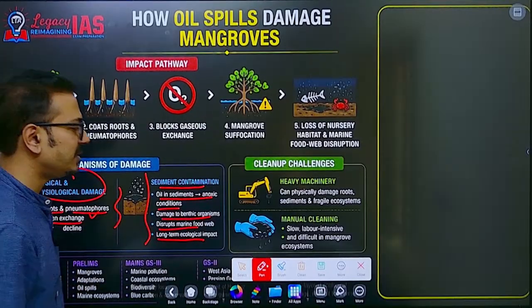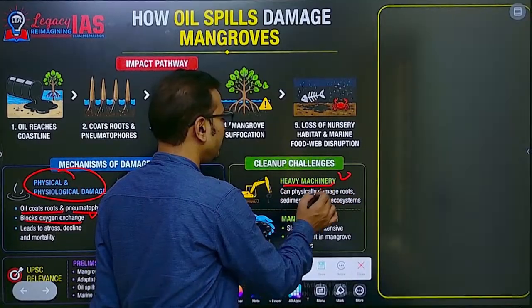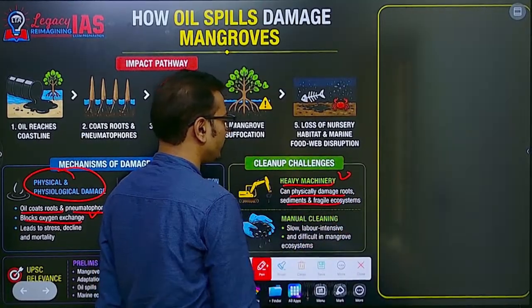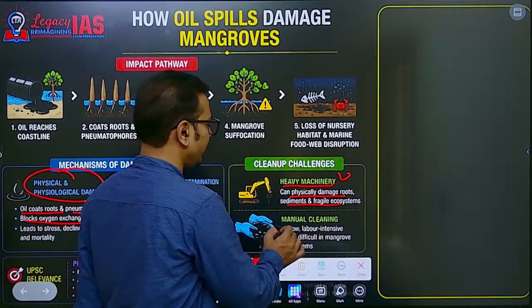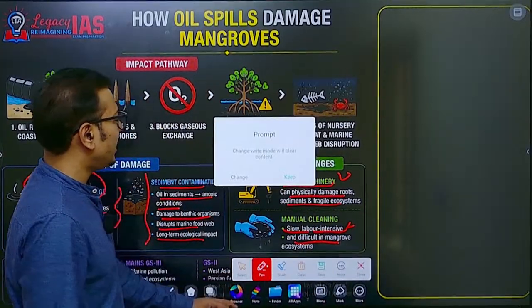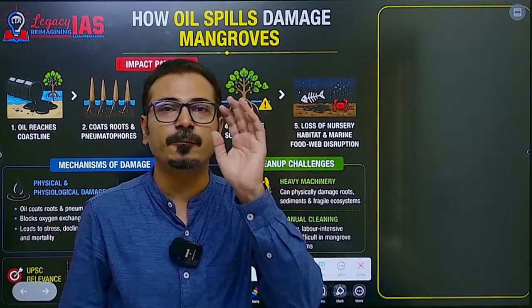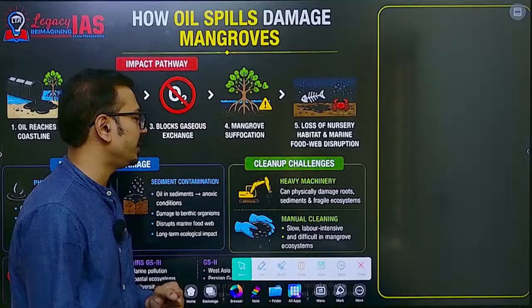The cleanup challenges are also there in mangrove areas, because heavy machinery can physically damage the roots of the mangroves. Manual cleaning can be slow, labor intensive, and difficult in a mangrove ecosystem. And that's why oil spills should be prevented. Precautionary or preventive measures are very important in oil spills.